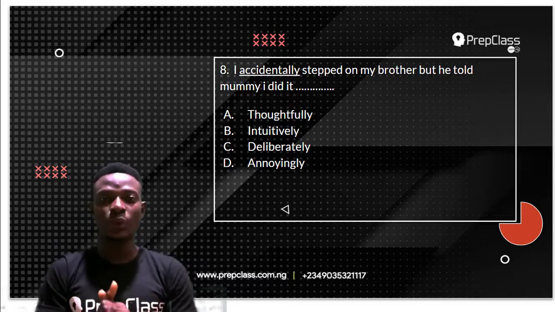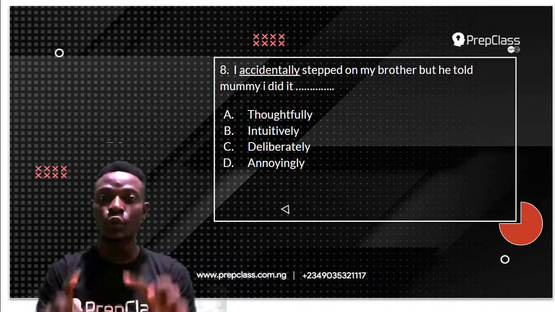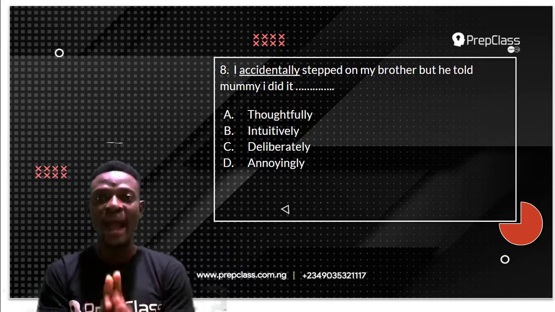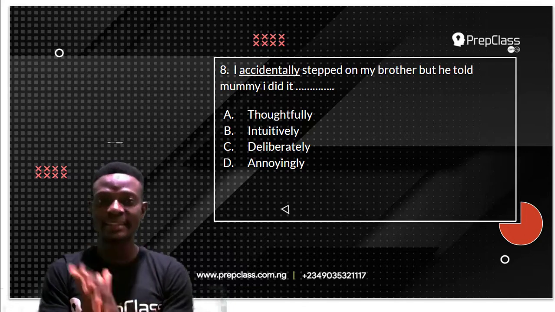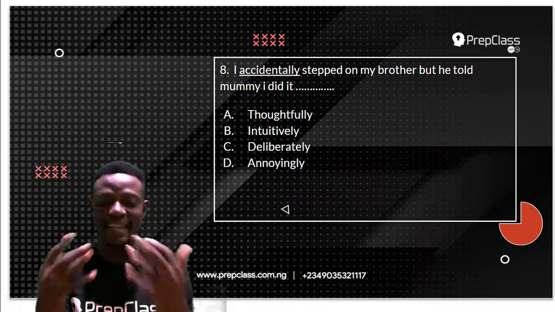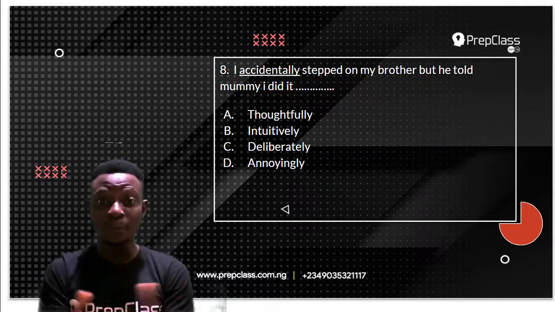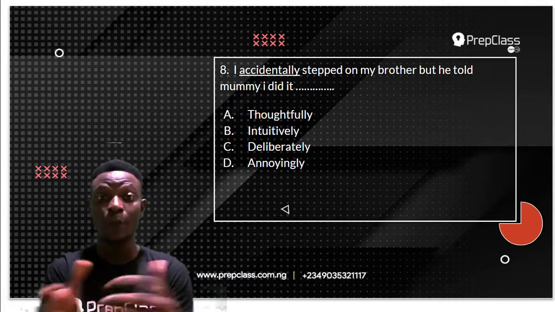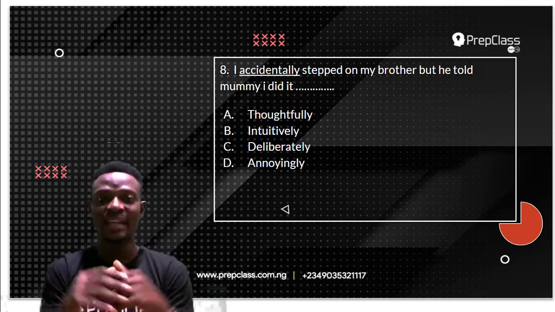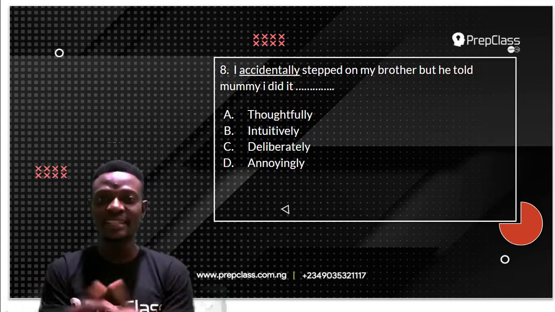Remember, we have to select the opposite of the underlined word that will at the same time occupy the blank space in the sentence. The underlined word here is accidentally. So which of these options is the opposite of accidentally? The options we have are thoughtfully, intuitively, deliberately, and unknowingly.